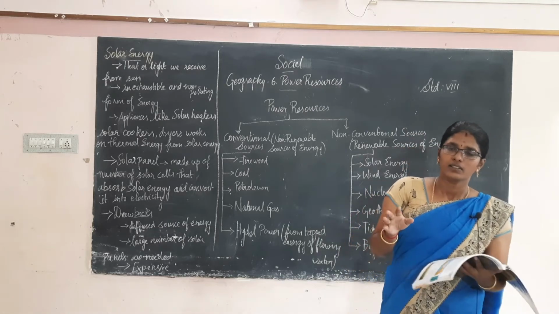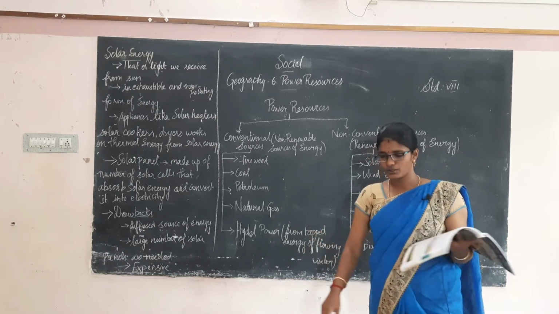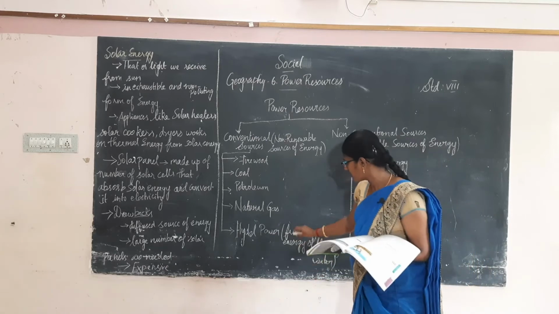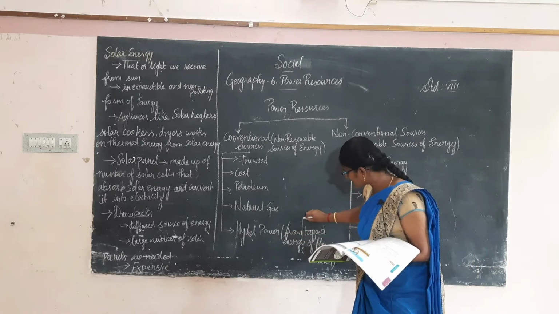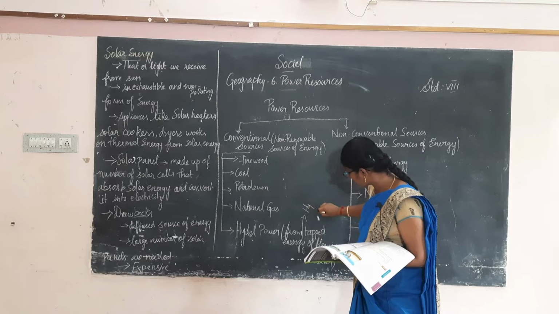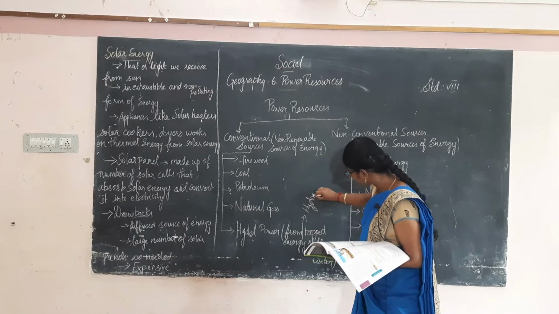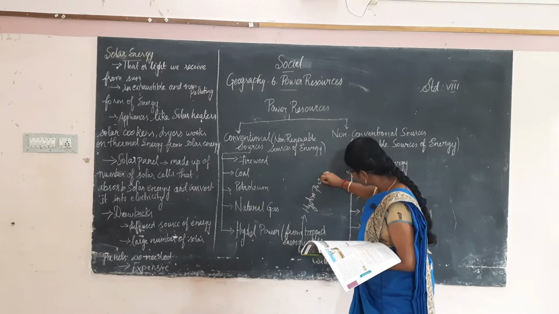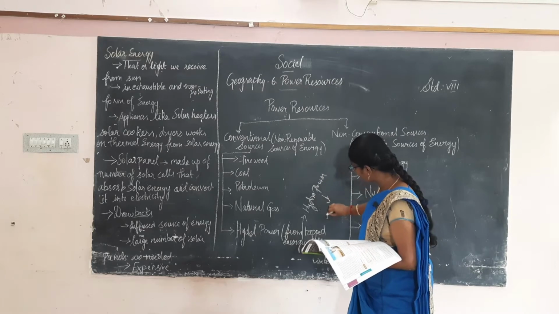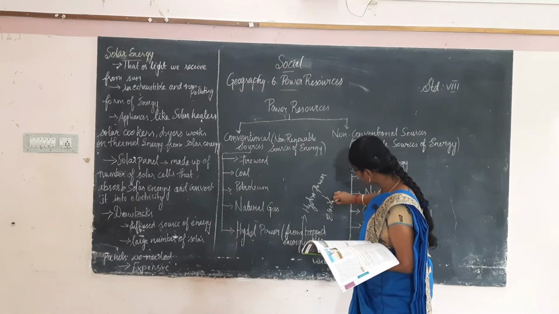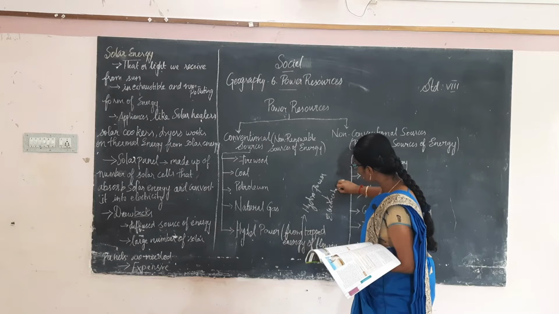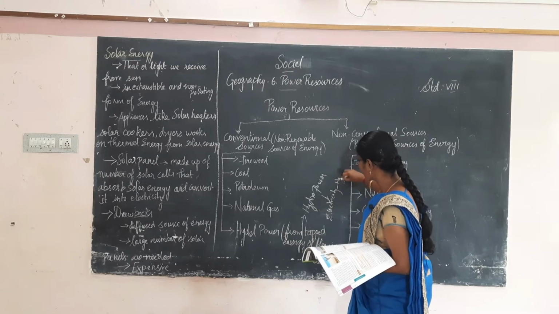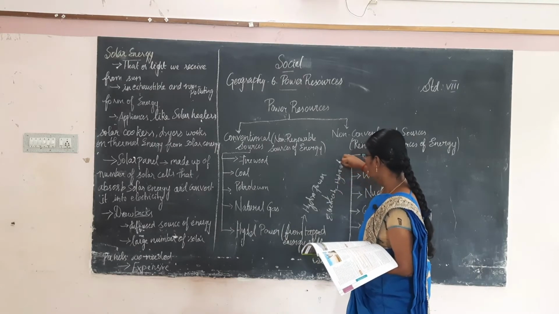Is it clear? Okay, we have seen two words. What are they? Hydropower, this tapped energy is called hydropower, and from this power we generate electricity. That electricity is called hydroelectricity. Okay, can you all understand?